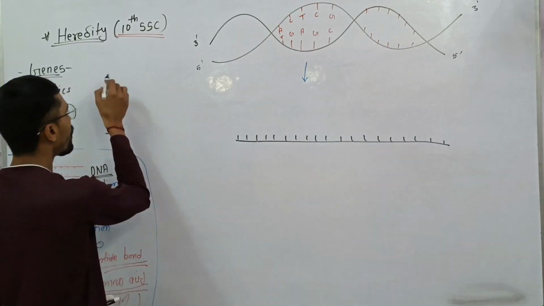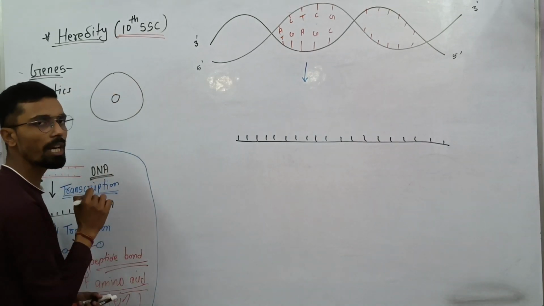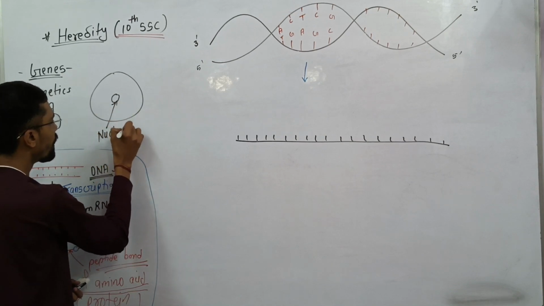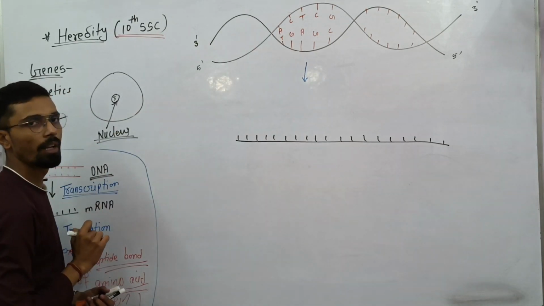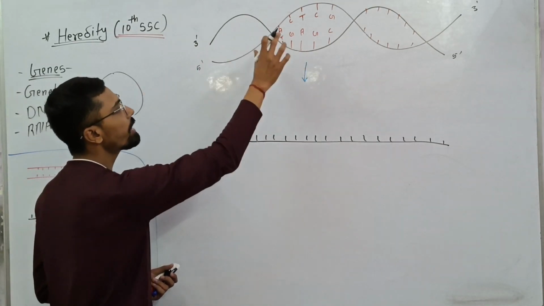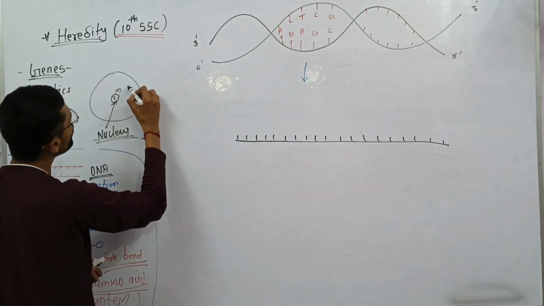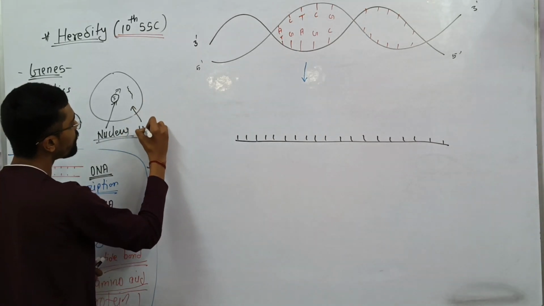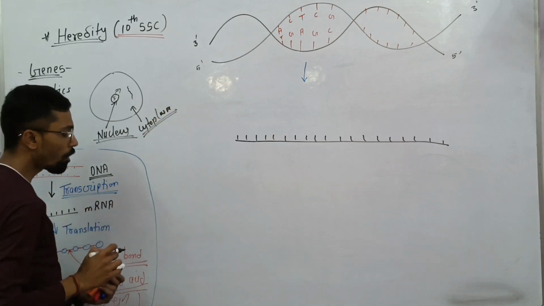Inside the center of the cell we have a nucleus, and this nucleus has the DNA. When DNA is converted into mRNA, the mRNA comes out of the nucleus into the cytoplasm.